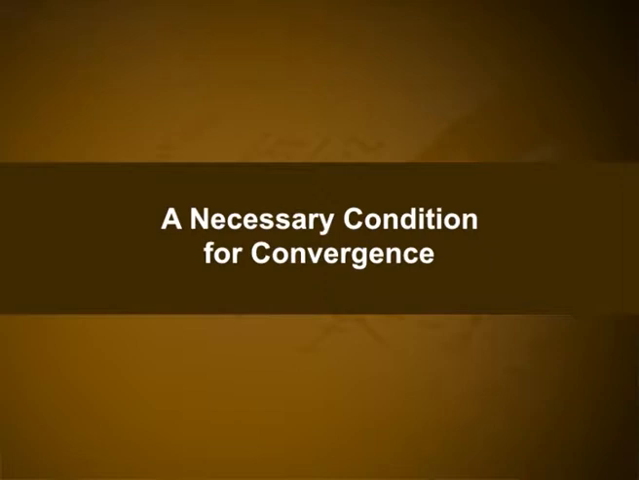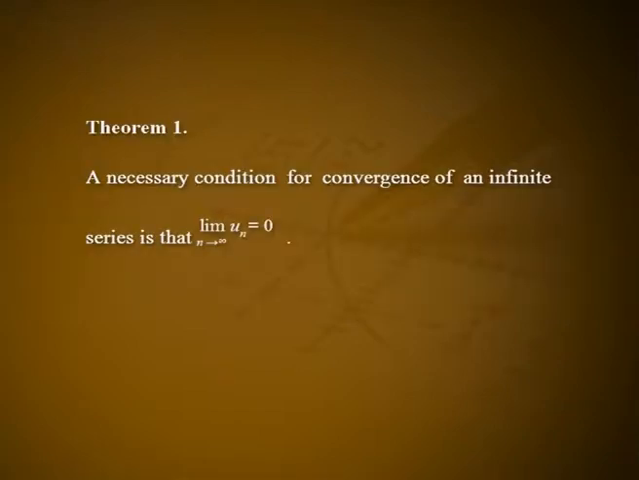A necessary condition for convergence. Theorem 1. A necessary condition for convergence of an infinite series is that the limit of un as n tends to infinity is equal to 0.